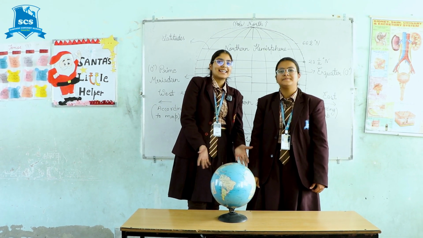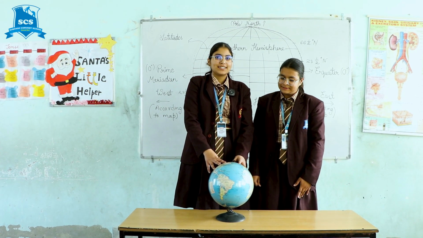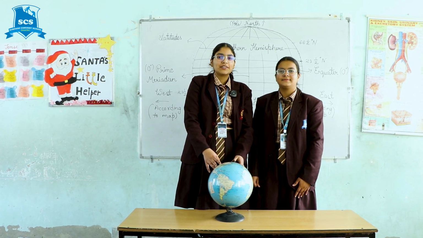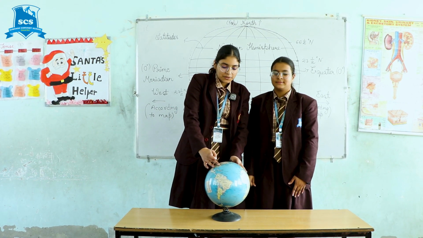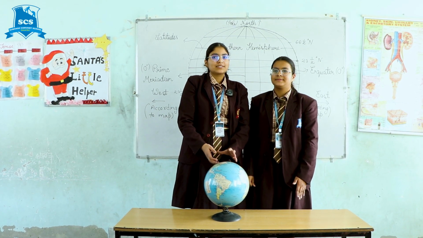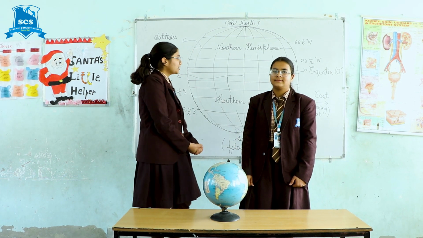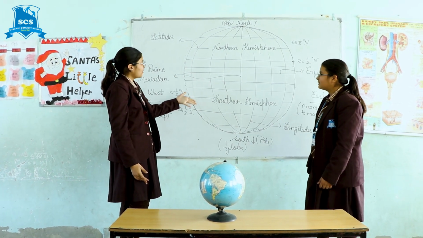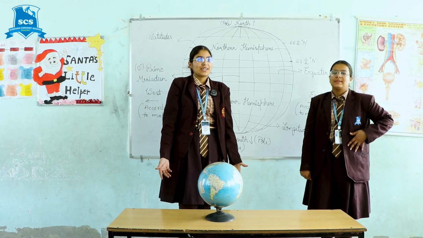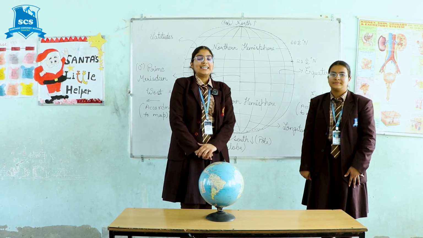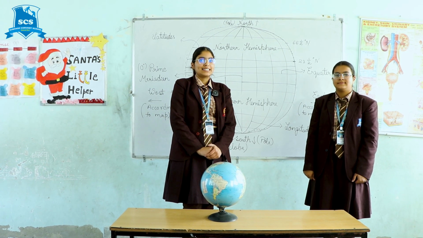Now let's consider it. Just like people use their school or house address to tell the location of their house or school, similarly, we use the lines drawn on globes or maps to locate places on the Earth's surface. These lines on the Earth are known as latitudes and longitudes. These lines are actually not present on the planet, but are imaginary and drawn by cartographers. These help us to locate places on the Earth easily and find our way easily.